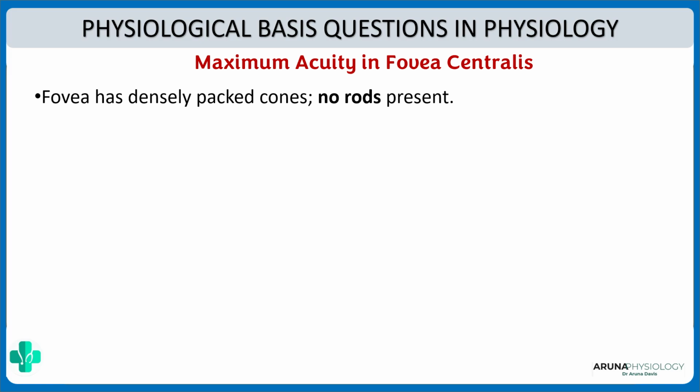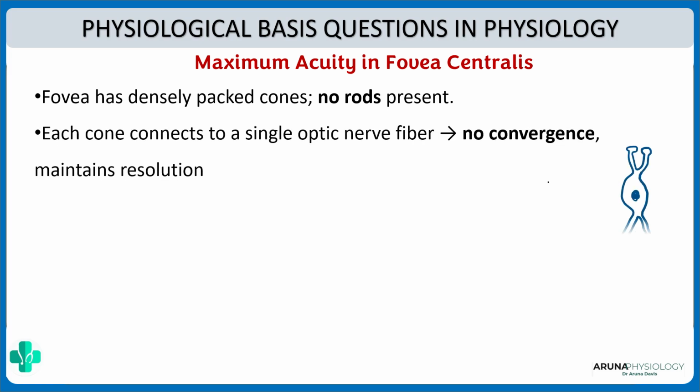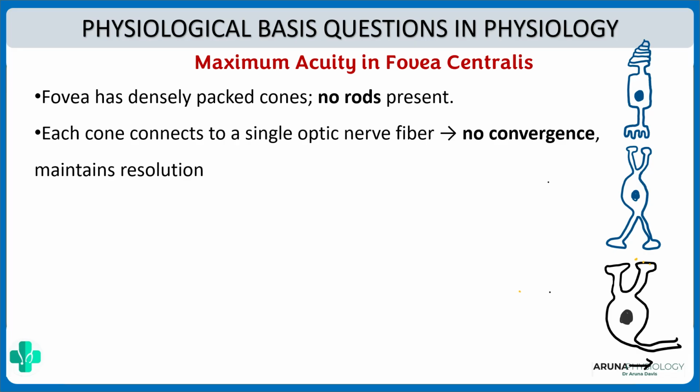And not only that, each cone is connected to a single optic nerve fiber. Usually in all other areas we've got multiple photoreceptors converging onto a single optic nerve fiber. Here we don't have that convergence, so we've got maximum resolution.